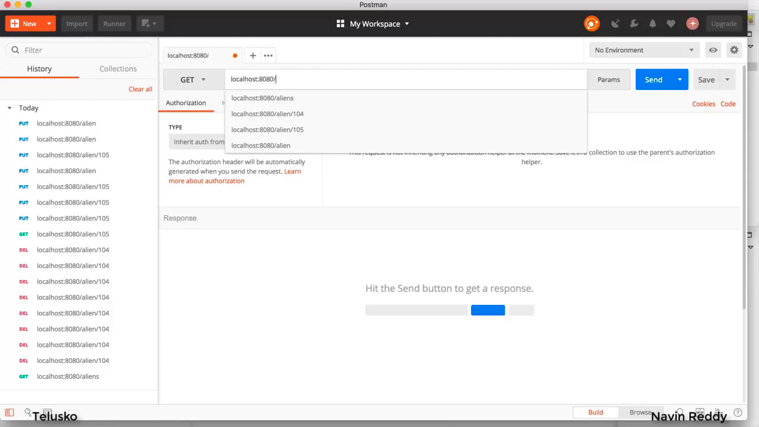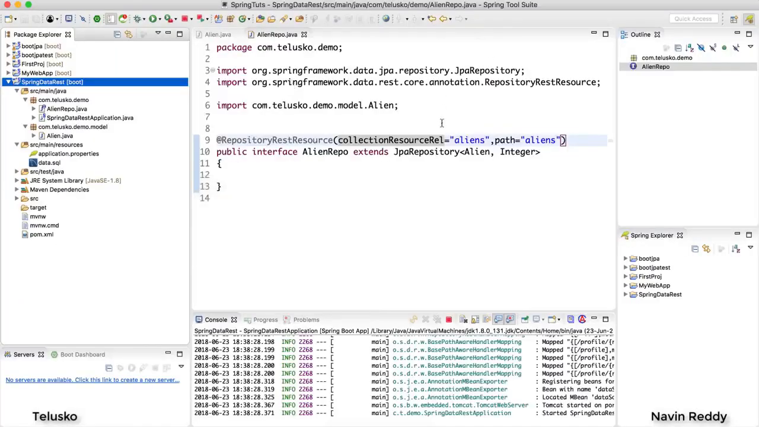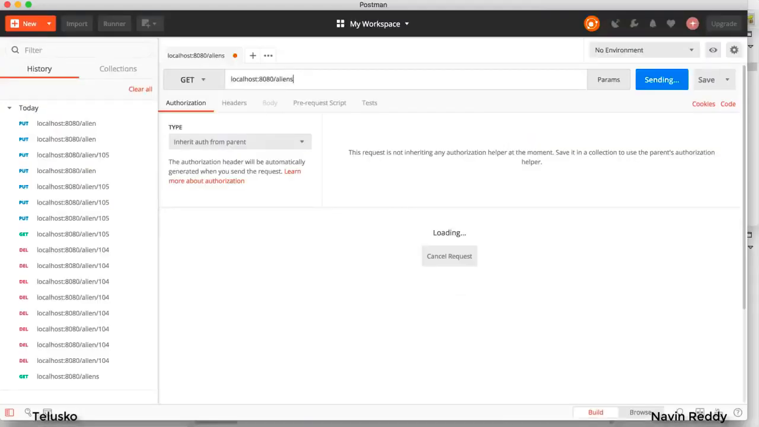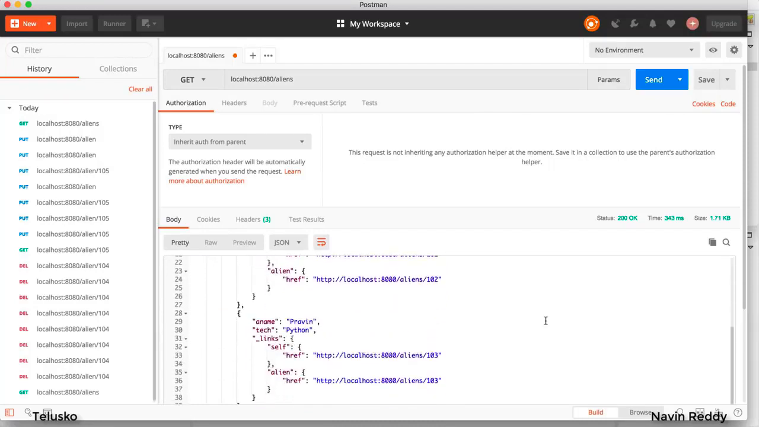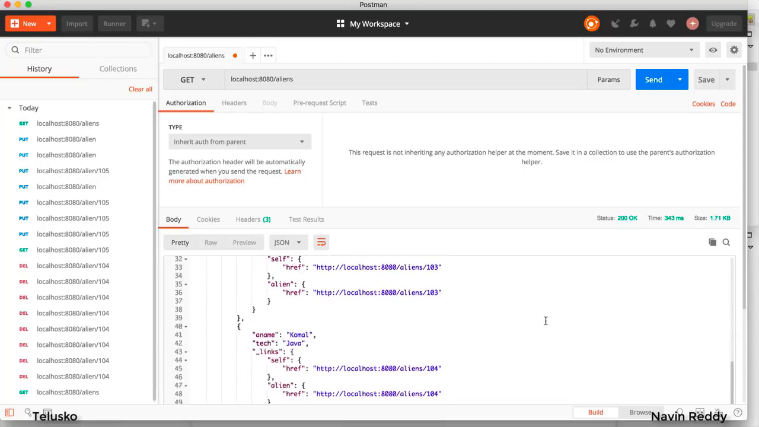Now what type of request should I send? I will be sending aliens, because this is what you have configured in your repository, right? Aliens here. Click on enter. Oh, we got our data. And if you can see, it also has certain links. Now, if you have seen HATEOAS, we have to provide links as well, right? And it is doing it for you. Normally we do that manually, but Spring Data REST is giving you the links as well.